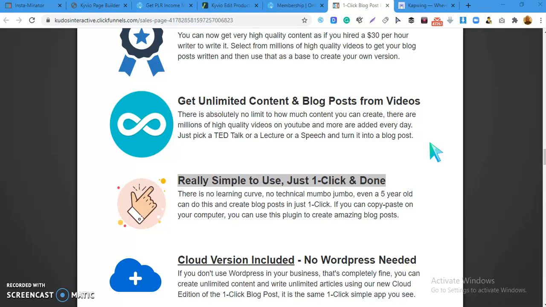Yes, honestly, I love this software. It's so powerful. It's great. You can just pick up any YouTube video, get the YouTube video URL, the link, paste it on this software, and this software will instantly generate the content out of this video. I'm going to show you guys a demo of this once I'm done with this review.